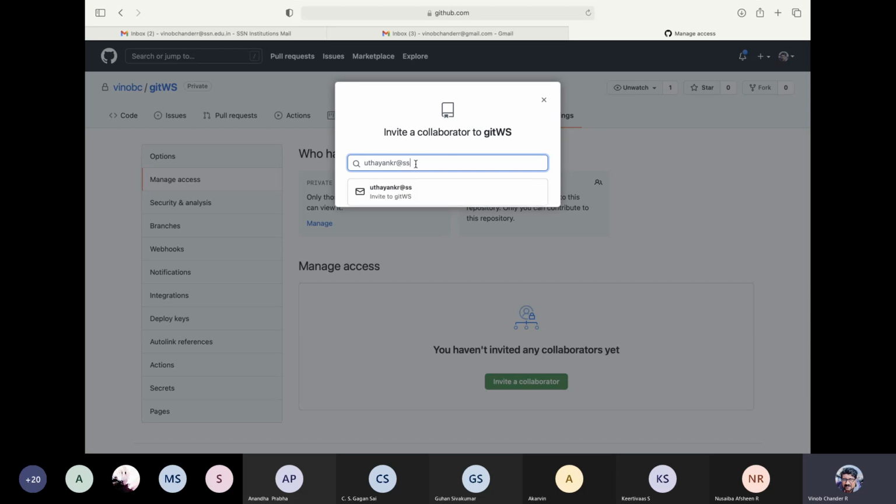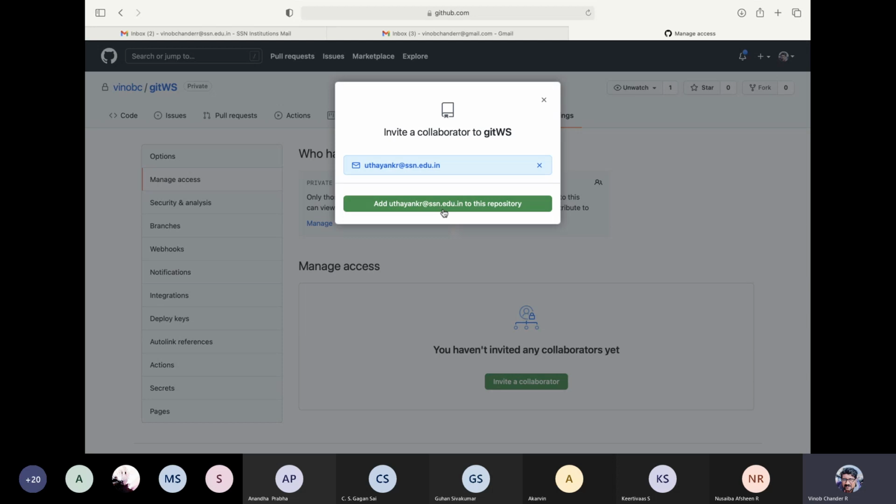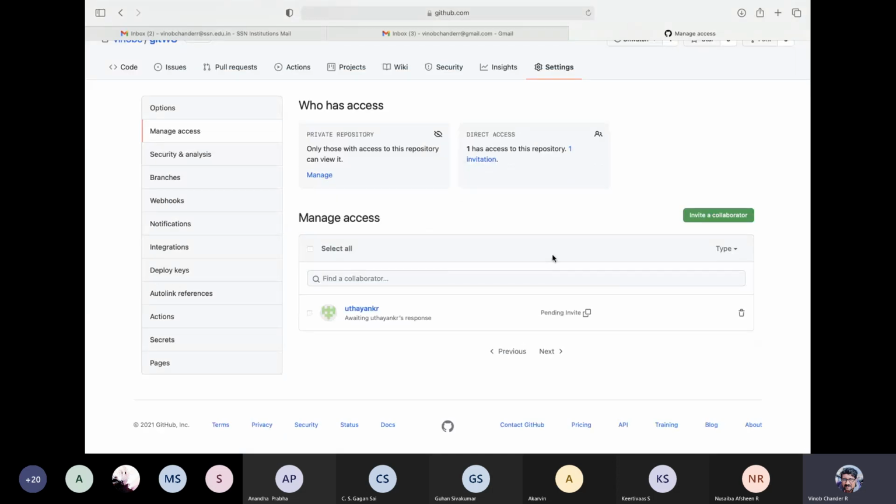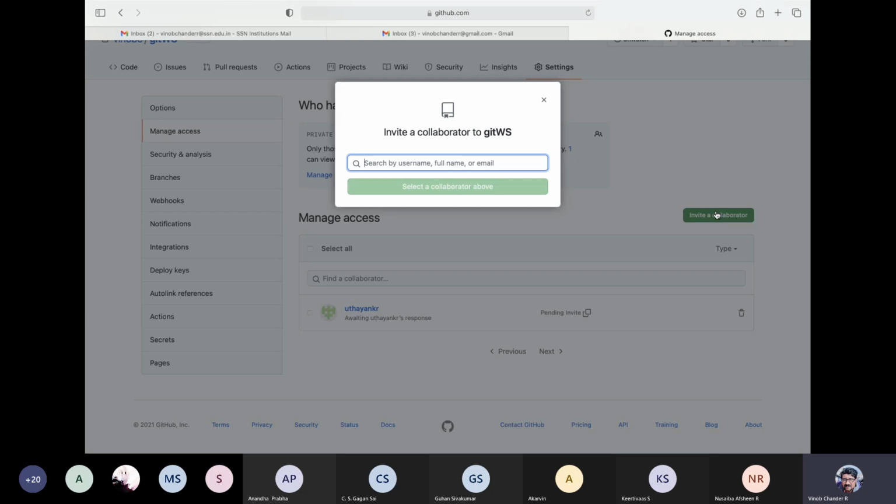But again, let me type the entire email ID. So guys, if you are unsure, you can type the entire email ID and then click this. You can invite multiple collaborators. So let me invite myself.